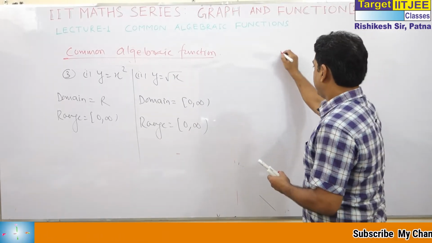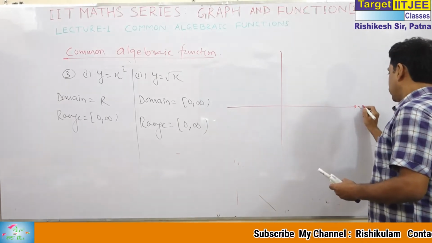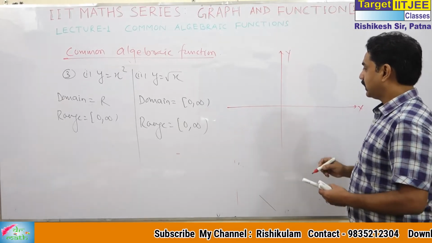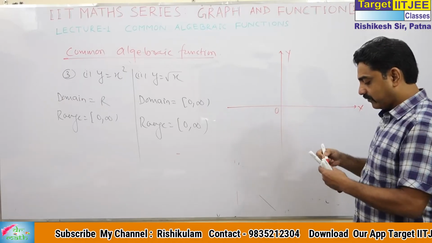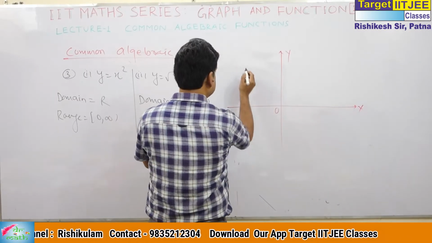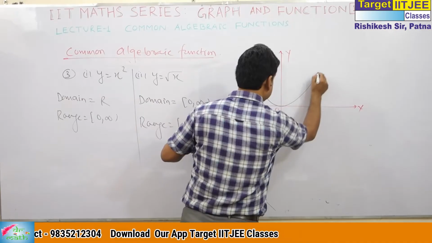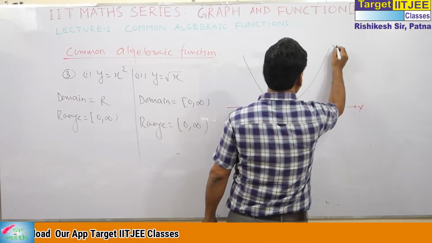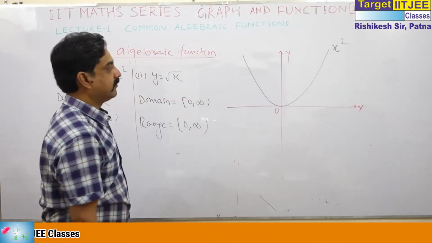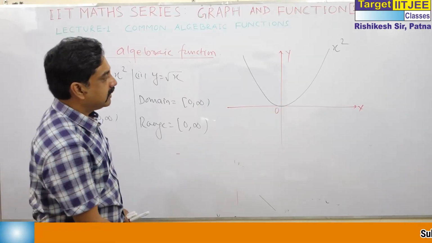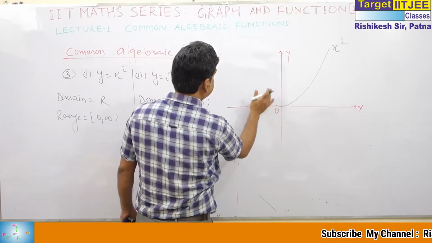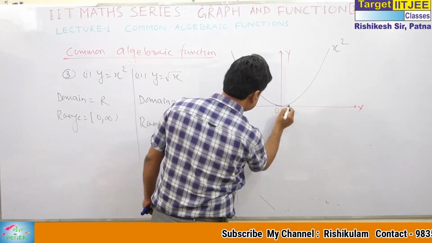Now see, I think you are very well acquainted with the y is equal to x square graph. This is the graph of y is equal to x square. Make it symmetric, it will be better. This is the graph of y is equal to x square.